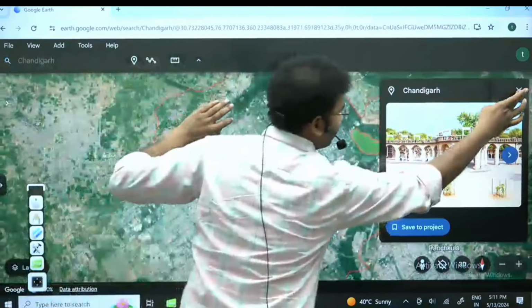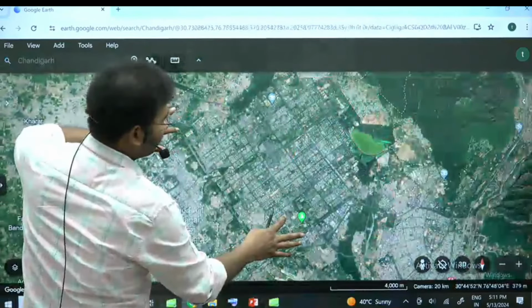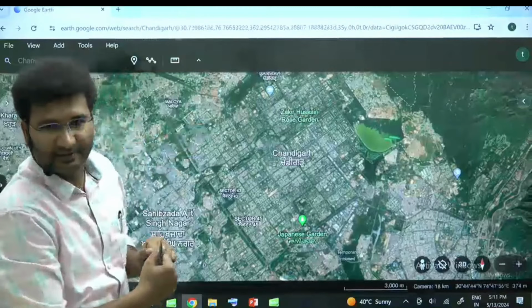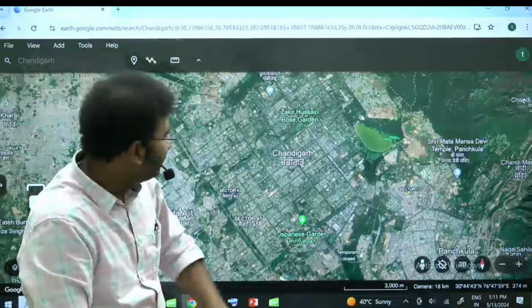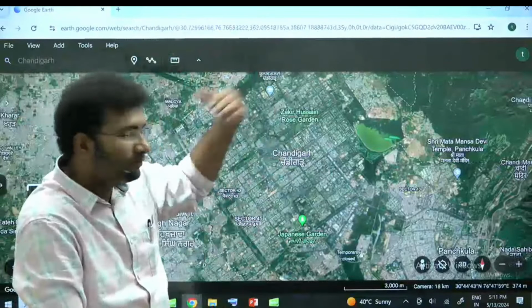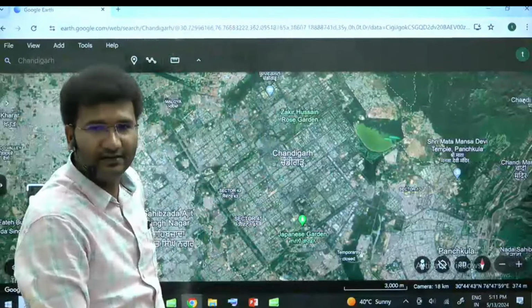Look here. This is the city called Chandigarh. Can you study this spatially? Spatially means इस space को देखो, आप study it. How are you going to study?